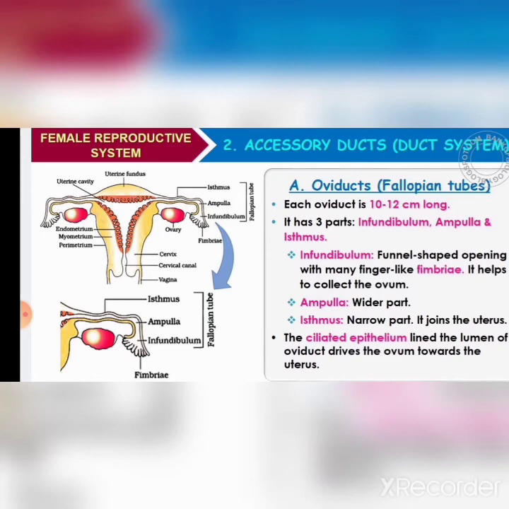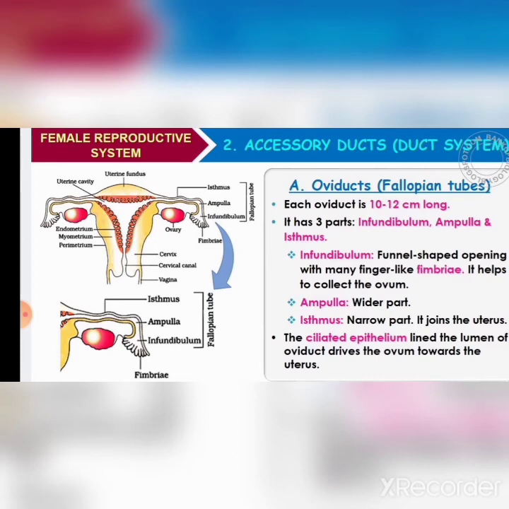Its main purpose is to receive the ovum from the ovary. It is divided into three regions: infundibulum, ampulla, and isthmus. The infundibulum is the part close to the ovary and it is funnel shaped. There are finger-like projections called fimbriae, which help to collect the ovum from the ovary during ovulation. Clear? Ovulation is nothing but release of the ovum from the ovary.